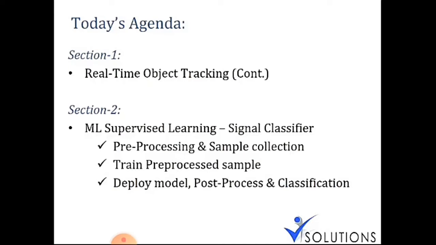In section 2 we are going to see a machine learning concept, that is supervised learning, one type of machine learning concept. In that we are going to create a signal classifier application. In that we have subdivisions: pre-processing and sample collection, then the second stage will be train, pre-process, sample, and the third stage will be deploy model, post-process and classifications. These are the things that come under this signal classification application. Then let me move to our section 1.